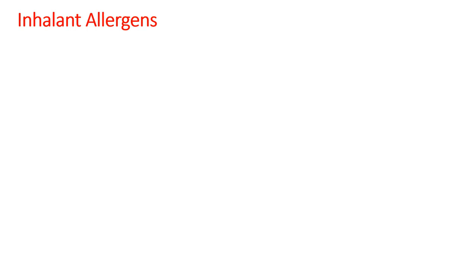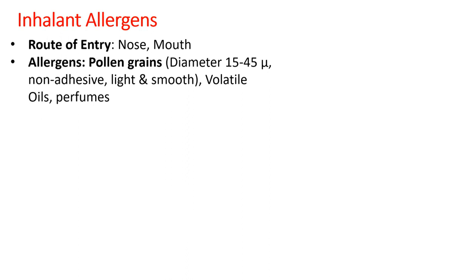First, inhalant allergens. Here, the route of entry of these allergens is either by the nose or mouth. And the very common plant-derived allergens are pollen grains, especially of anemophilous plants or wind-pollinated plants. The diameter of these pollen grains ranges between 15 to 45 micron.